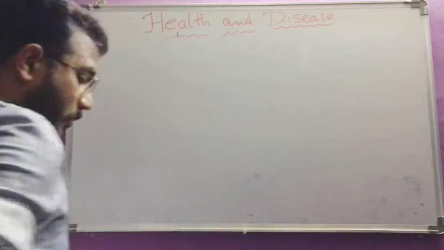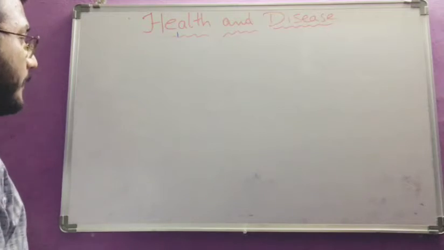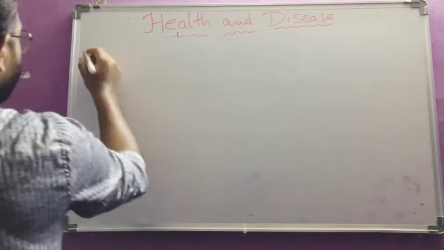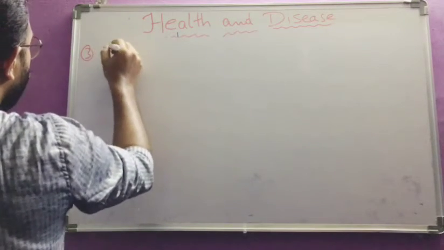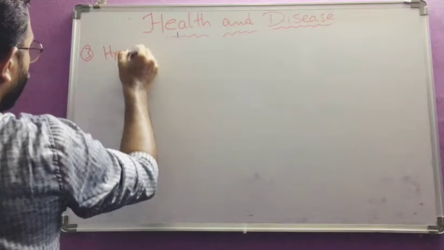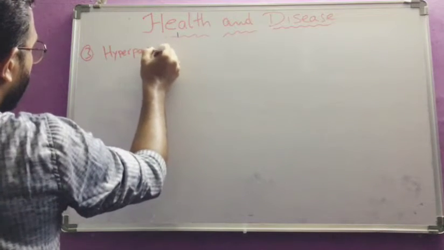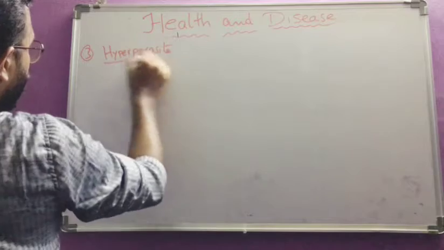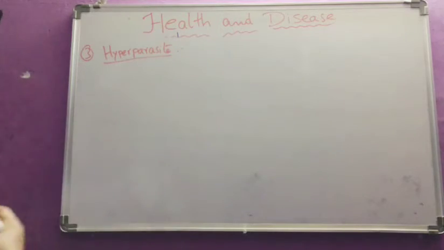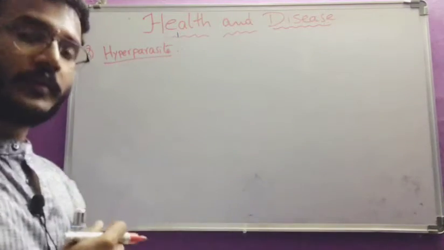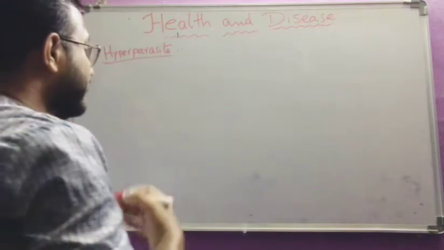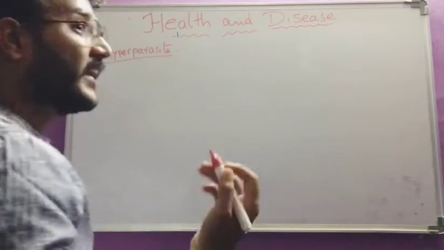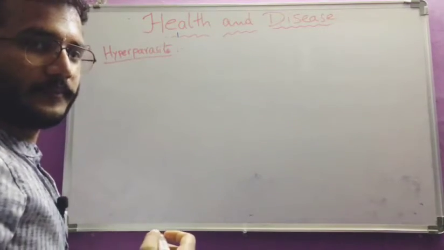And now another special type of parasite, the third one, hyperparasite. So what is a hyperparasite? This is the parasite which lives on another parasite. Understanding?